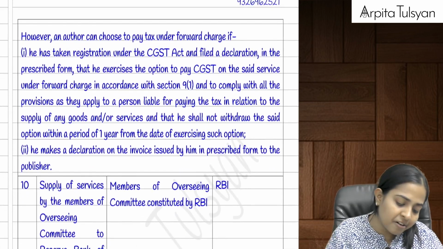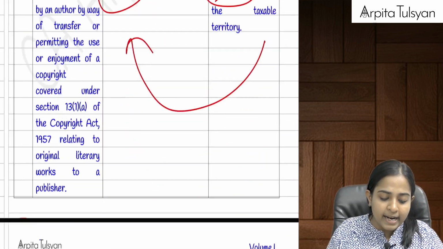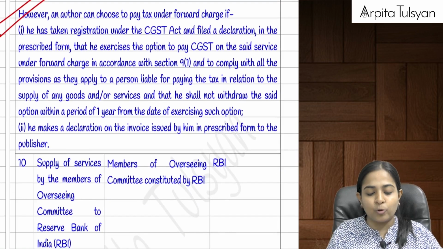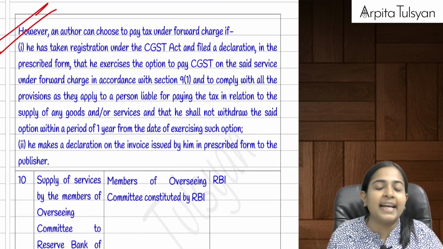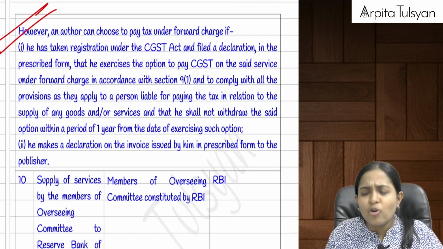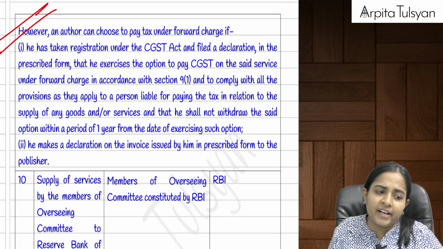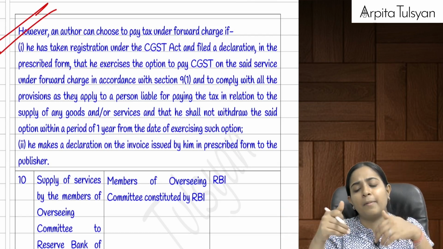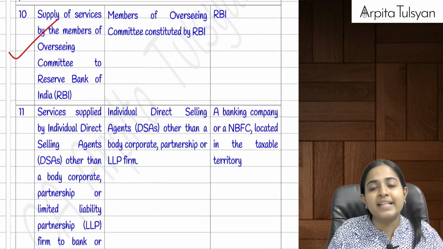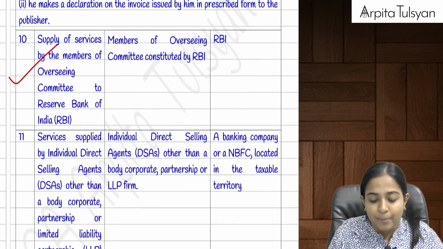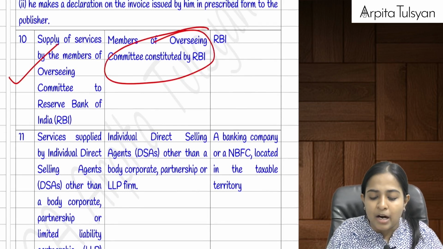But yes, in case of author only, they have told that what if the author says that I will get myself registered, etc., then no problem. Then the author himself can get registered, he can collect the taxes from the publisher and pay it to the government.